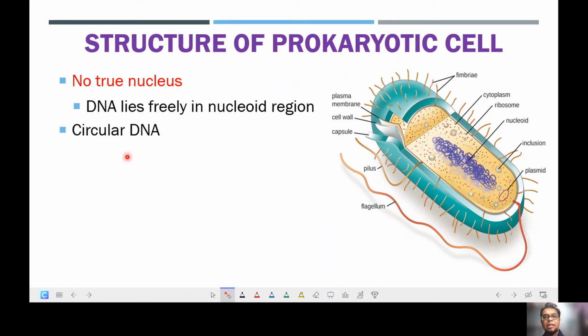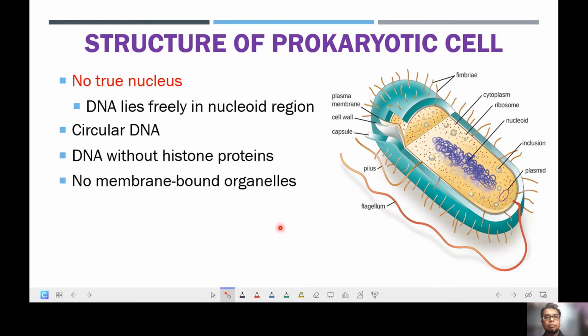And the DNA is circular. Circular means it is not linear. There are no ends to this particular DNA of the prokaryotic cell. And the DNA of the prokaryotes does not have any histone proteins.